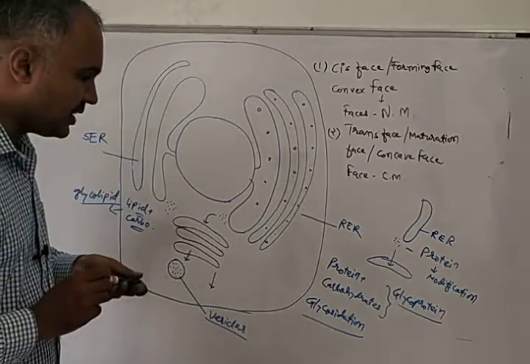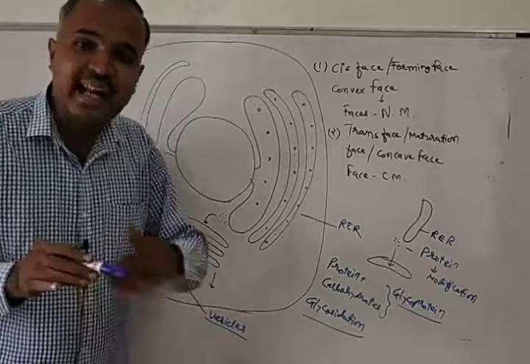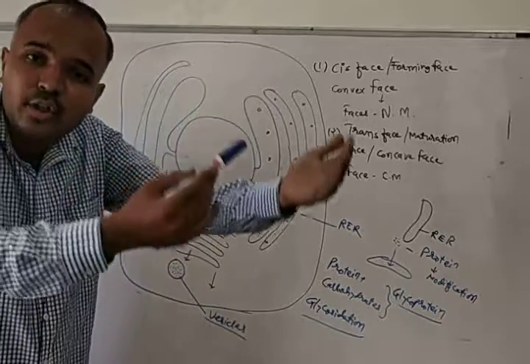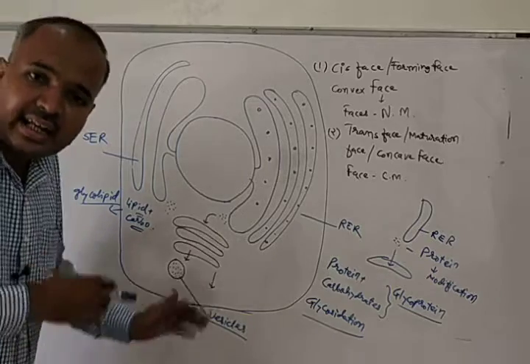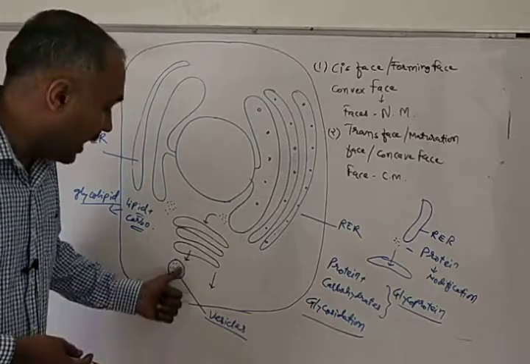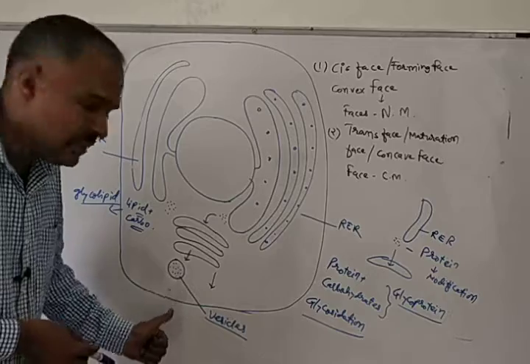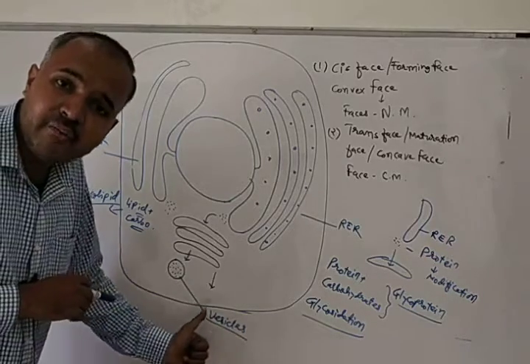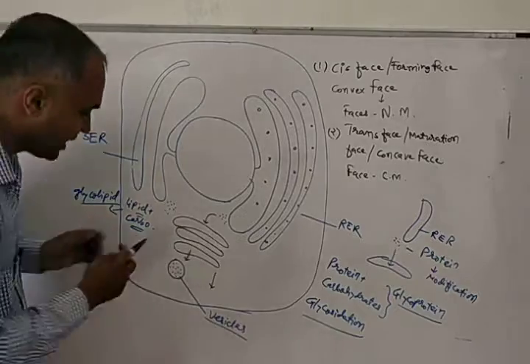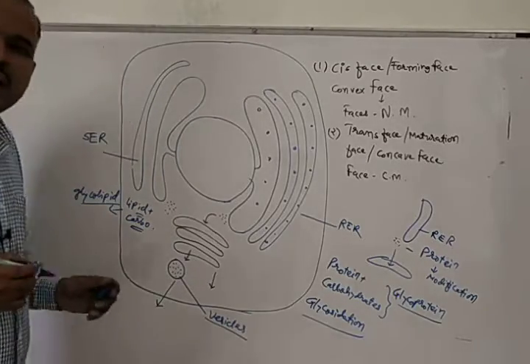Now these glycoproteins and glycolipids are ready to be sent out of the cell. When they are sent out, they are packed into vesicles.